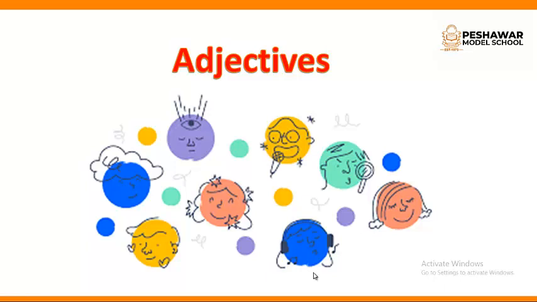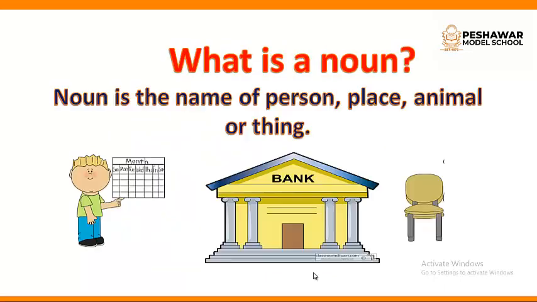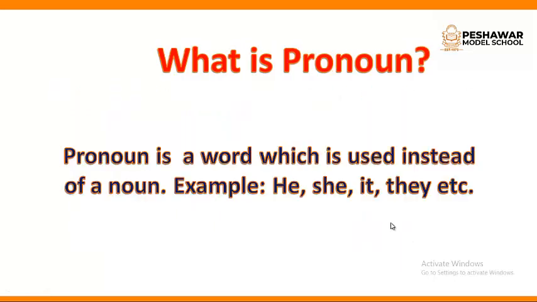Before going to study about adjectives, we are going to revise noun and pronoun. You must have heard about noun and pronoun in your previous classes. What is a noun? Noun is the name of a person, place, animal or thing. As we know, noun is a naming word. Here are the examples of person, place and thing. So we know what is a noun.